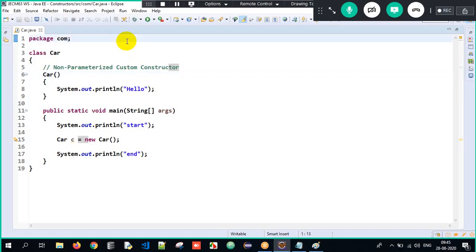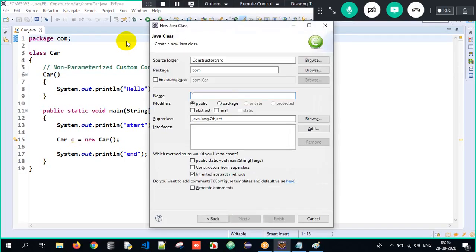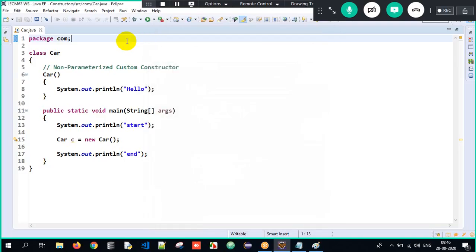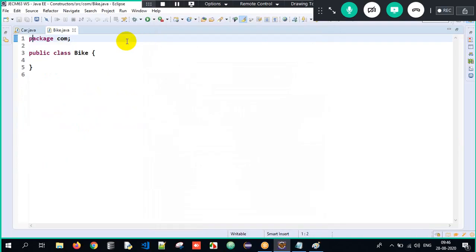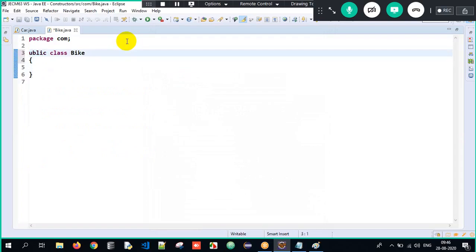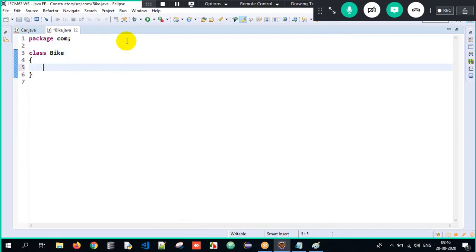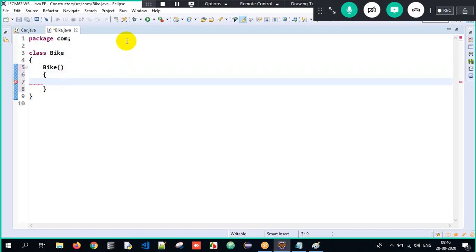Similarly, I'm going to do one more program wherein you'll have better clarity. Control N, I will create a class, and it's asking me the class name. I'll give the class name as Bike. Now you can ignore this public, as I told you. Now I want to create a constructor. How will I create it? Class name and constructor name should be the same. Open parenthesis, close, open curly braces, close.